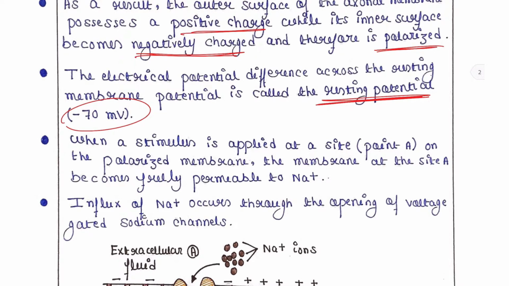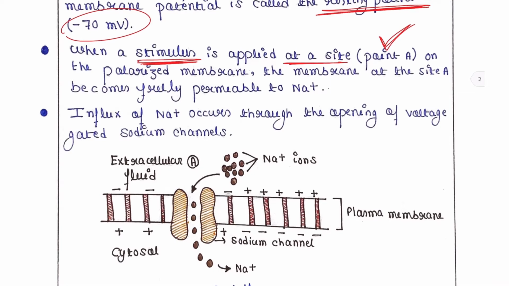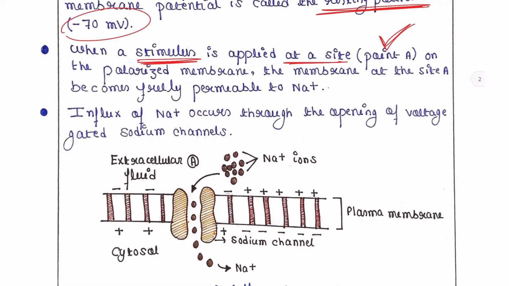Now a stimulus is applied. When a stimulus is applied at a particular site, suppose this is point A. Here you can understand it better. So this is point A, and at this site a stimulus is applied on the polarized membrane. So the membrane at the site A becomes freely permeable to sodium.